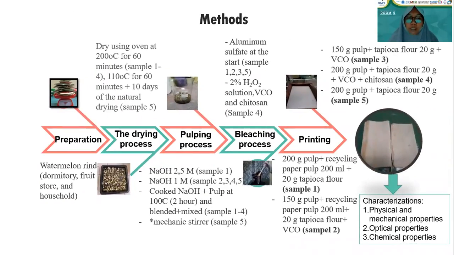Method. The paper towel manufacturing process has several stages. First, preparation. We get watermelon rind from dormitories, food stores, and households. The second is the drying process. We dry it using an oven. The third is the pulping process. We use sodium hydroxide 2.5 molar for sample 1 and 1 molar for samples 2, 3, 4, and 5. After that, the bleaching process. We use aluminum sulfate and hydrogen peroxide solution, VCO, and chitosan.